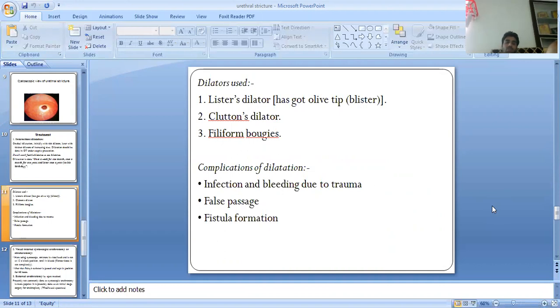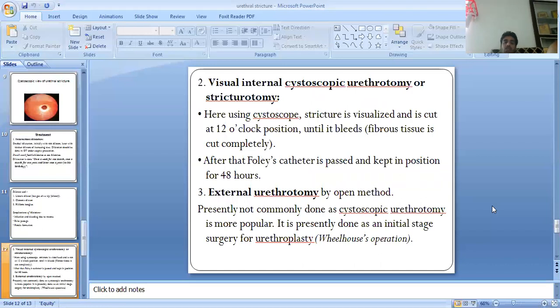Dilators used: Clutton's dilator, filiform bougies. Complications of dilatation: infection and bleeding due to trauma, false passage, fistula formation. Second treatment is visual internal urethrotomy. Here, using a cystoscope, the stricture is visualized and cut at the 12 o'clock position until it bleeds. After that, a Foley's catheter is passed and kept in position for 48 hours.